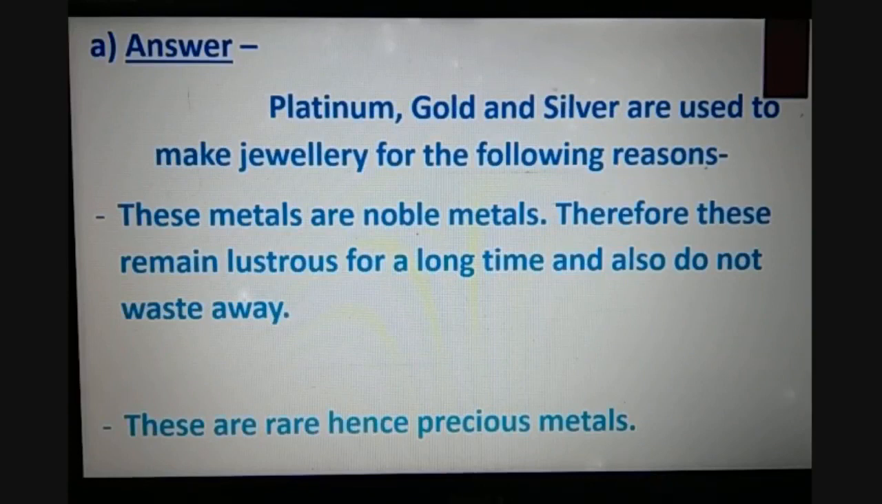Now the reason for A is, platinum, gold and silver are used to make jewelries because these metals are noble metals. These remain lustrous for a long time and do not waste away. That is one reason. And these are rare, hence precious metals. So that is why platinum, gold and silver are used to make jewelries.